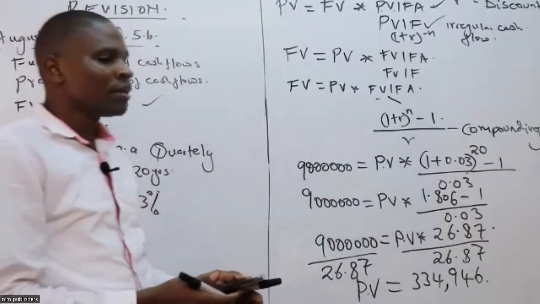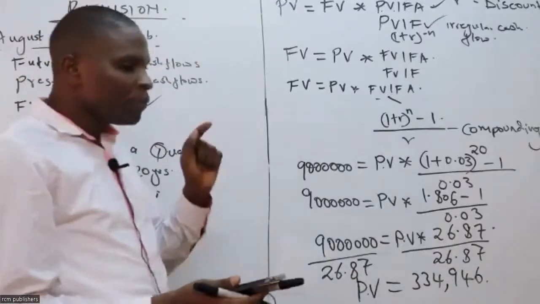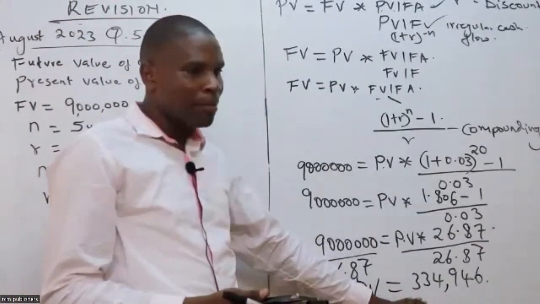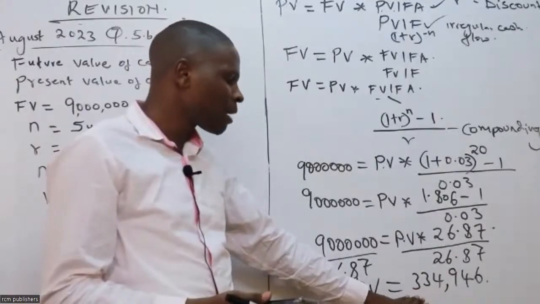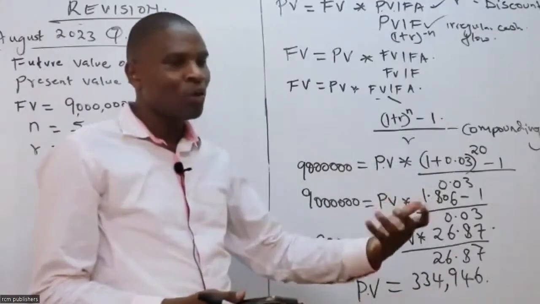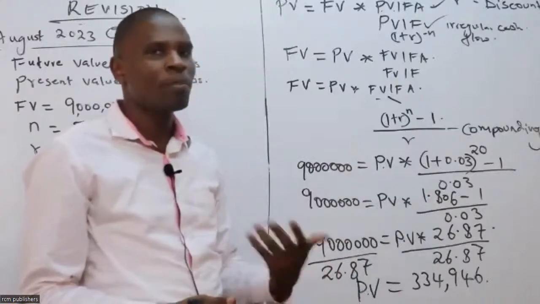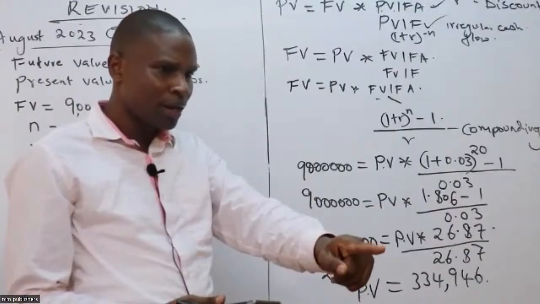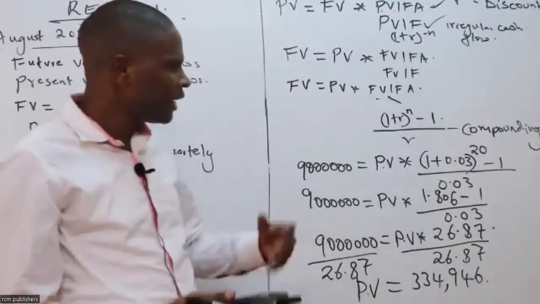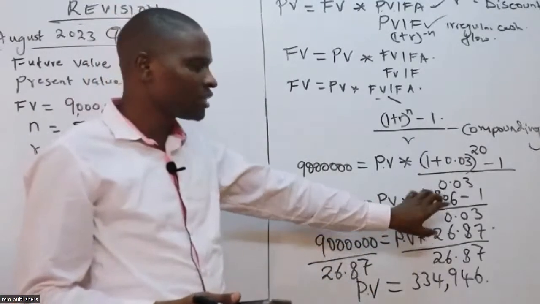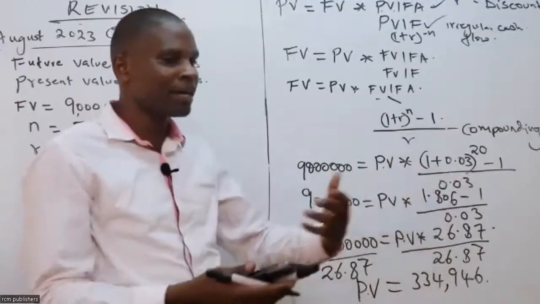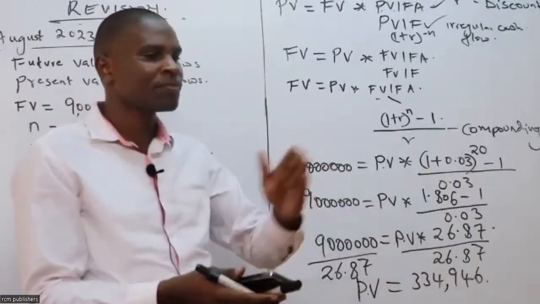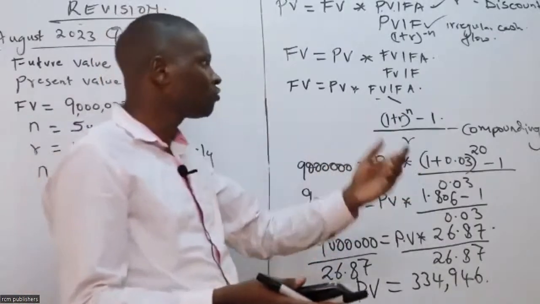334,946. That means Ouma will be contributing or will be depositing this amount quarterly, or compounded quarterly, right? Compounded quarterly, that means a lot. It depends with what you got here, but I can see all of us are close together. It is plus or minus 5. Hope you remember those mathematics.